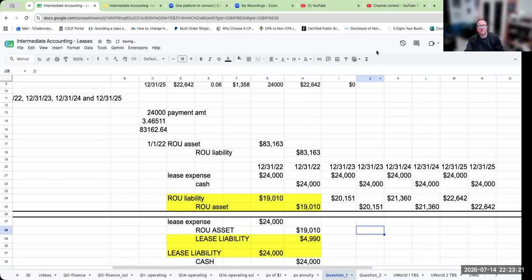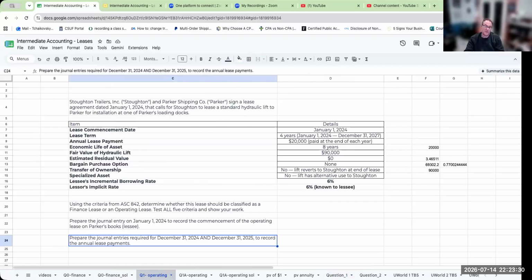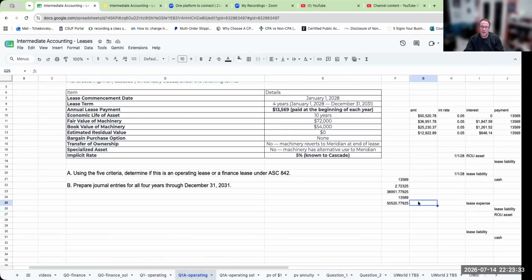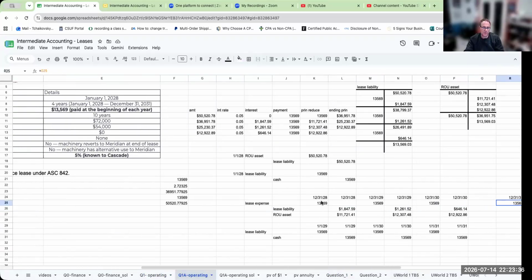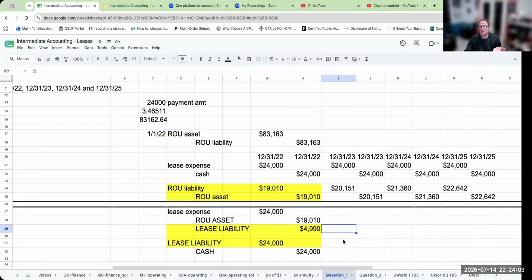I'm just putting that out there because if you do, in fact, have something messed up, like what I'll do on my students' exams. But if I come over here and I have to do this year-end entry, you have to do the lease expense at year-end because it's like you've used the asset for that period of time. And then you basically record the offset to the lease liability, and then you take it down when the payment is being made. So that is effectively how we would answer this particular question.